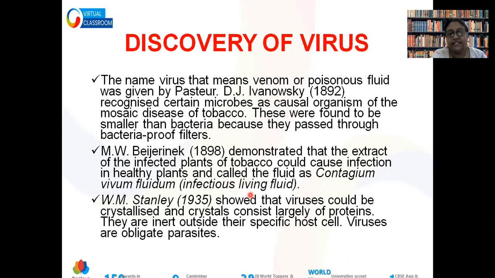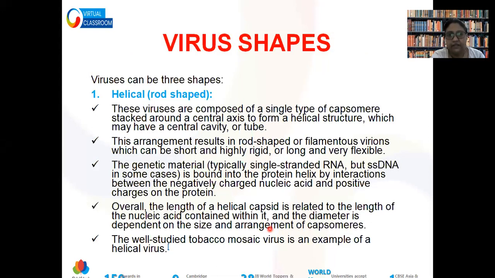Let me tell you, virus can be seen only with the help of an electron microscope. A light microscope is not enough to make a virus visible. So at that time, they thought the fluid itself is infectious. Later on, the presence of virus was demonstrated, and W.M. Stanley was the first person who crystallized virus. After crystallization, we were able to understand virus in a better way.